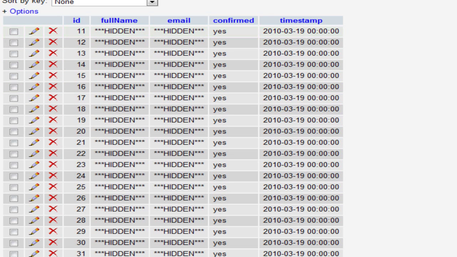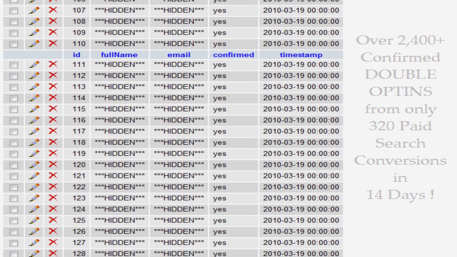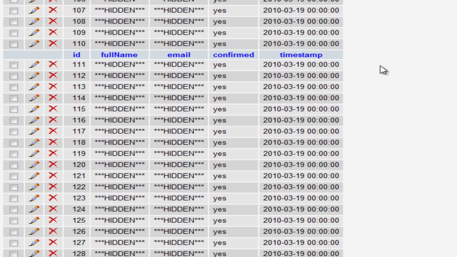The database is visible before you. The full name and email of the clients to the website have been hidden because we do not want to disclose their identities, but we are logged in live to the database, and I'd like to show you how many we have accumulated so far. The campaign was registering people from around the 18th to the 19th of March 2010, and the number of people who enrolled as a result was really good.